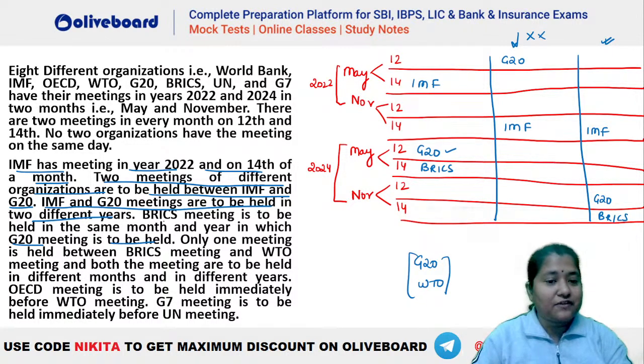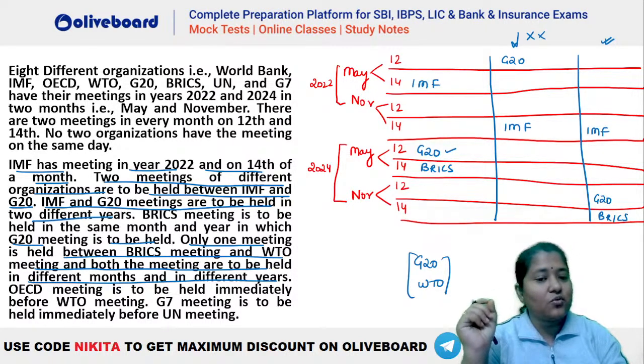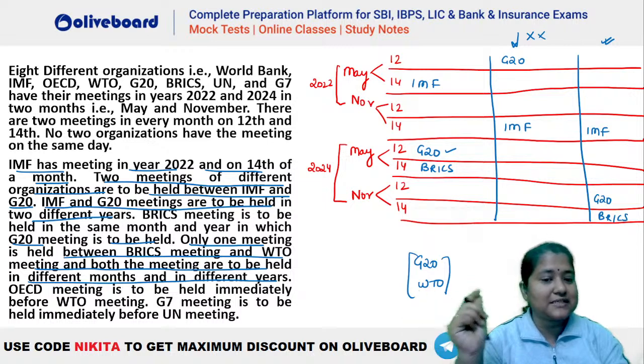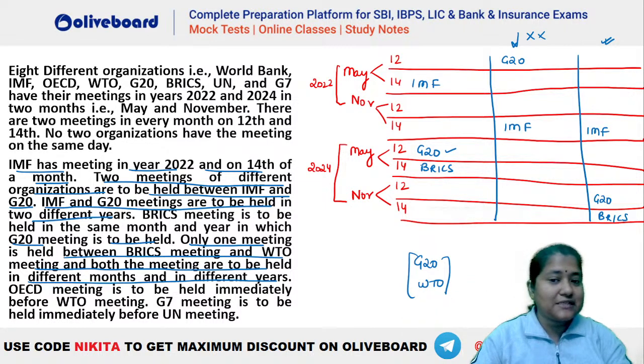Done. After that, what is given? Then we have only one meeting held between BRICS and WTO, and both meetings are to be held in different months and in different years. So you can see it is given only one meeting is there between BRICS and WTO, right? So BRICS and WTO has to be there at a gap of one, but they have to be in a different month and different year. So if one is in 24, other should be in 22, isn't it? So you can see that this WTO will be here.